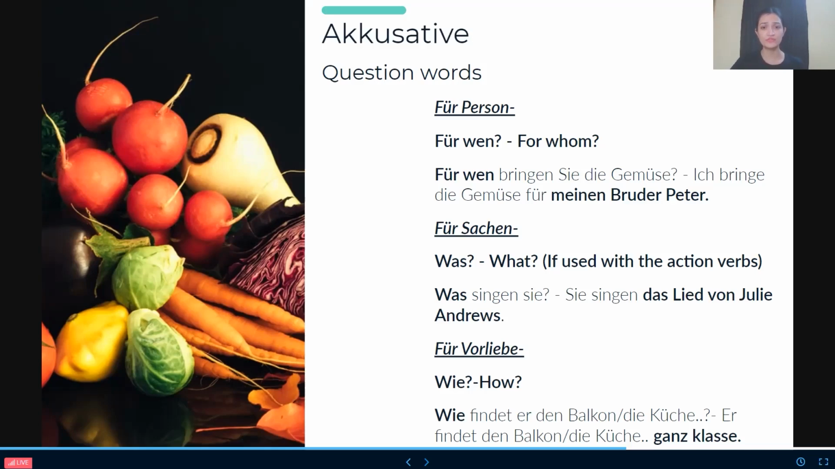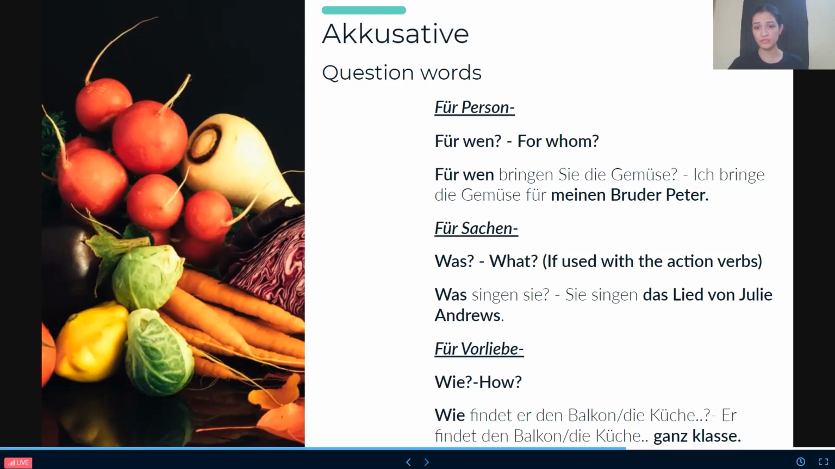So here "wie" is how. Now, as I told you, "wie" is how, okay? Like "Wie findet er den Balkon oder die Küche?", meaning how did he find the balcony, the kitchen, or anything you can say. So "Er findet den Balkon oder die Küche ganz klasse." "Ganz klasse" means very super, very great. Okay, so he finds the balcony or he finds the kitchen very super, very great, or superb, whatever you want to say, you can.